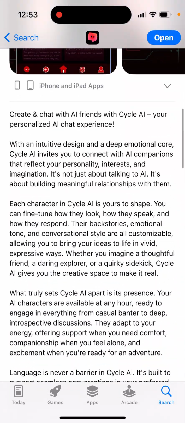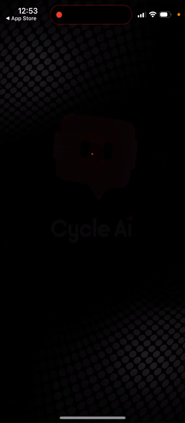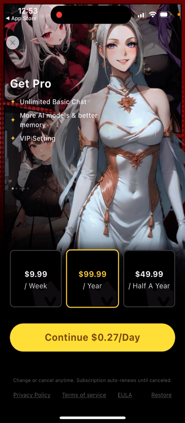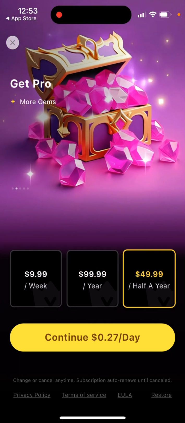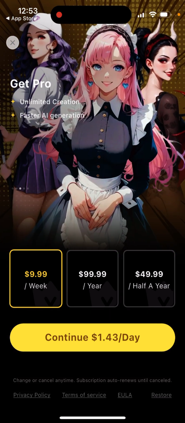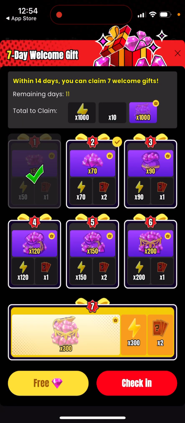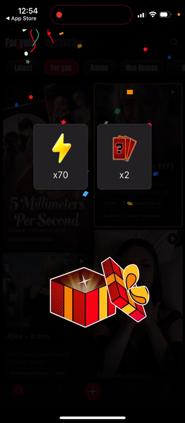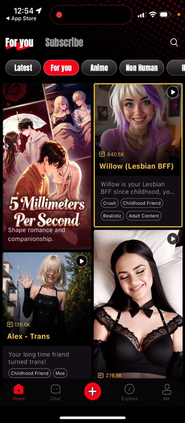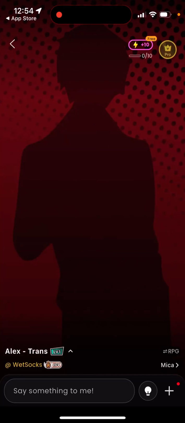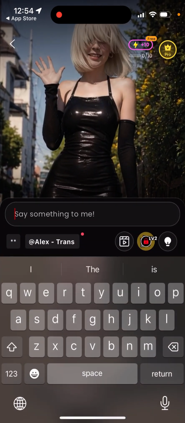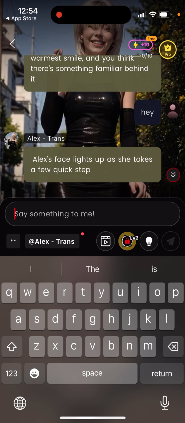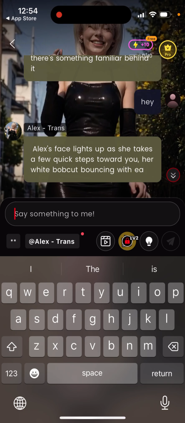So then you can see the details, and I will show you how it looks and how it is. You can see $100 per year, $50 per half a year, quite interesting pricing, and $10 per week. Then there is a welcome gift, and you can see the details in here, and then you can go and chat, for example, and send it, and then you can see the overview, the videos.